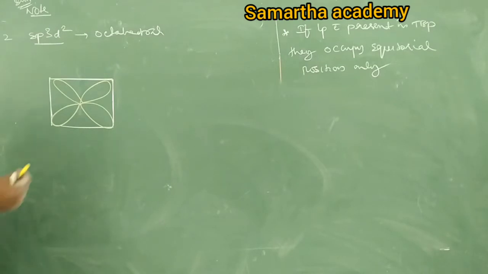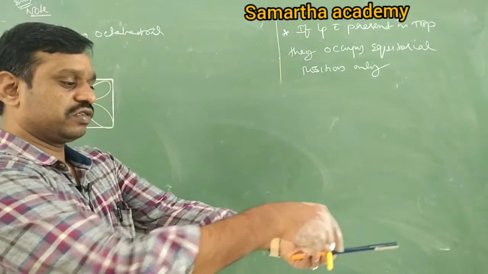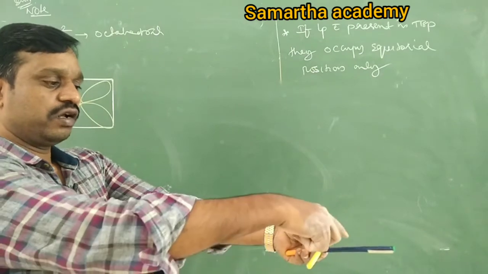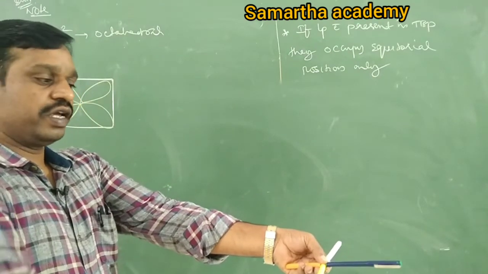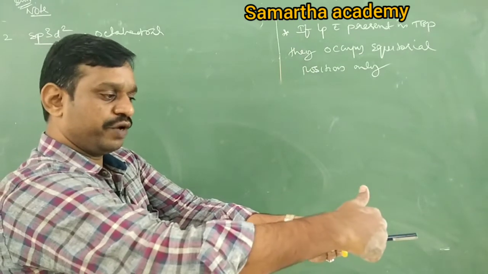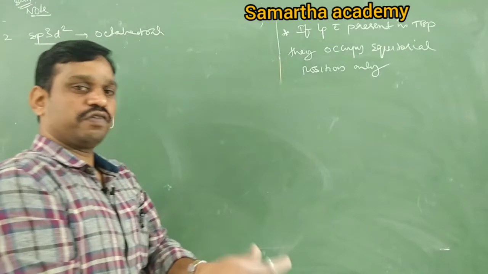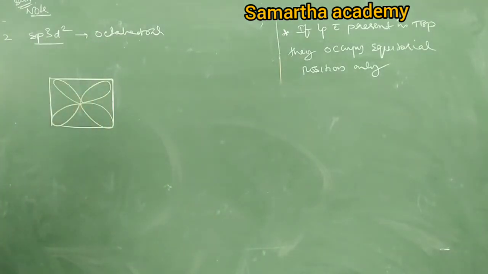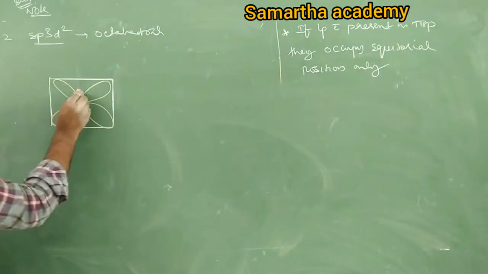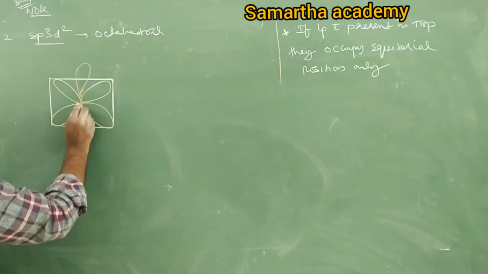One is above and one is below the plane. Between each of these, the angle is 90 degrees. Therefore, the bond angle is 90 degrees.